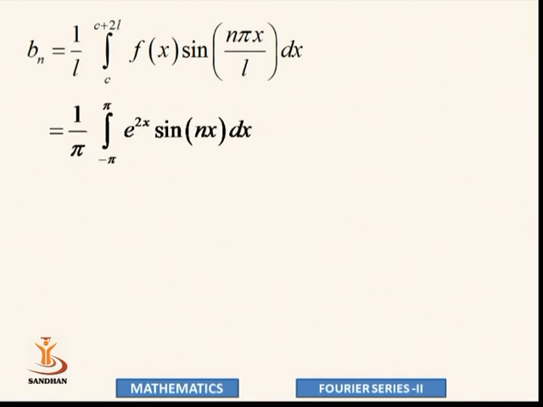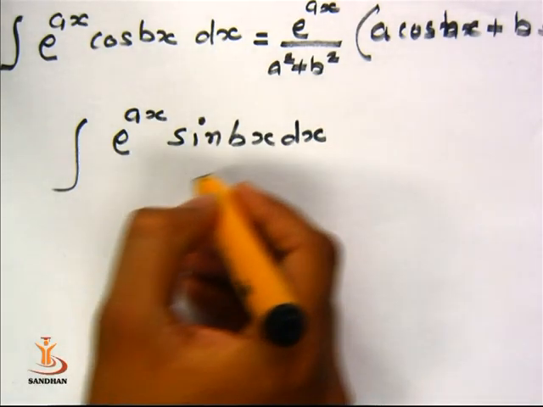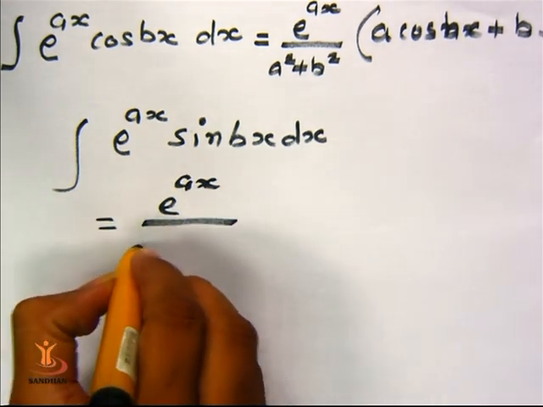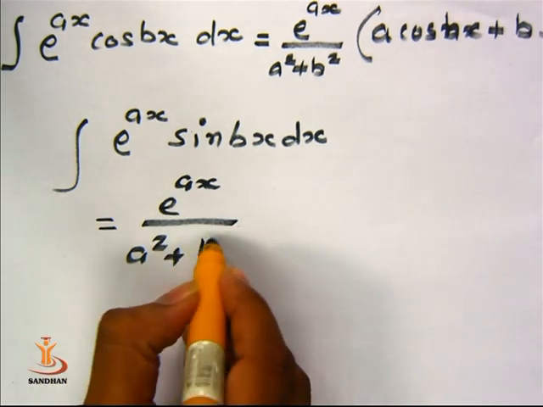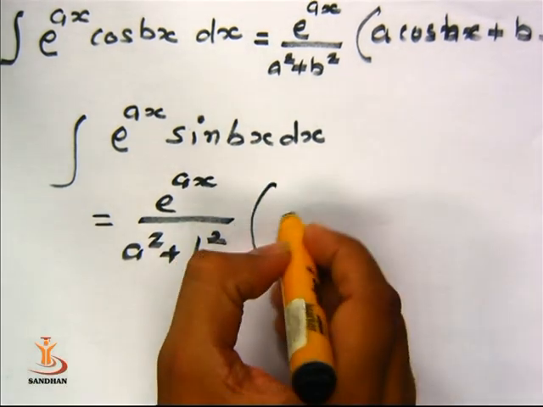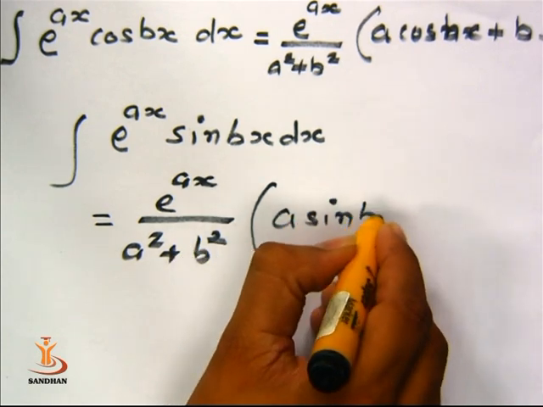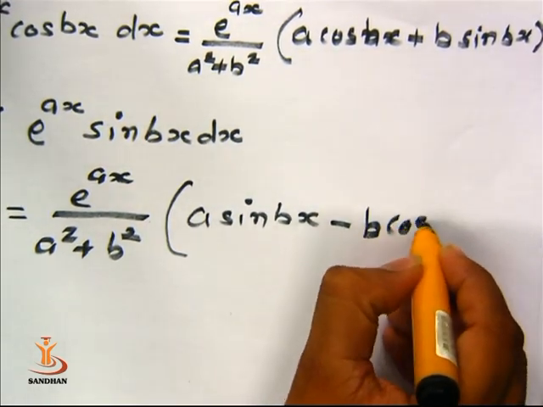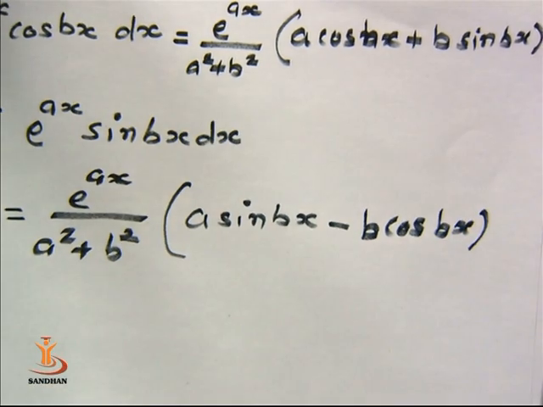In the integration of e to the power ax into sine bx dx, we show that it gives us e to the power ax upon a square plus b square into a sine bx minus b cos bx.